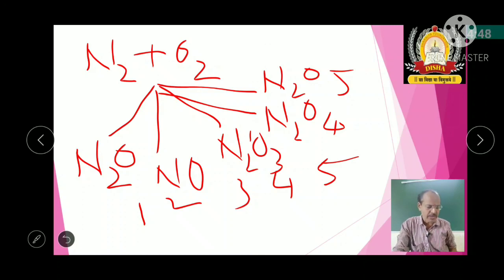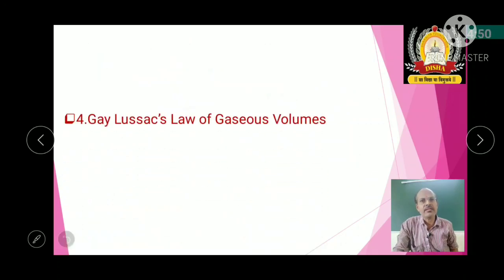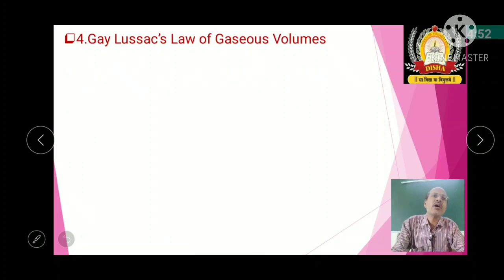One more good example. Okay, next we'll see the fourth law, that is Gay-Lussac's law of gaseous volumes. What does he say? Let us see.